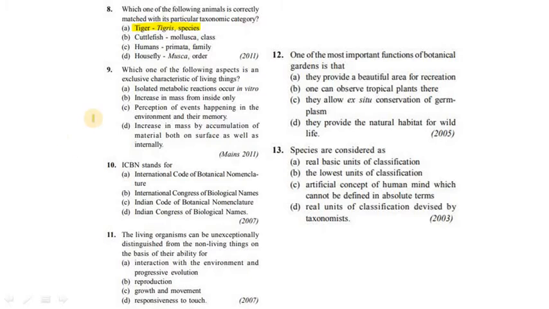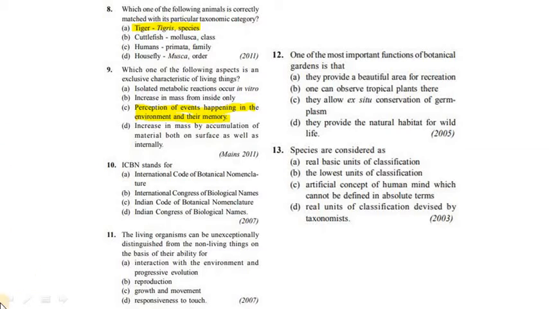Option A. Isolated metabolic reaction occurring in vitro. Option B. Increase in mass from inside only. Option C. Perception of events happening in the environment and their memory. Option D. Increase in mass by accumulation of material both on surface as well as internally. And our answer is option C, perception of events happening in the environment and their memory.